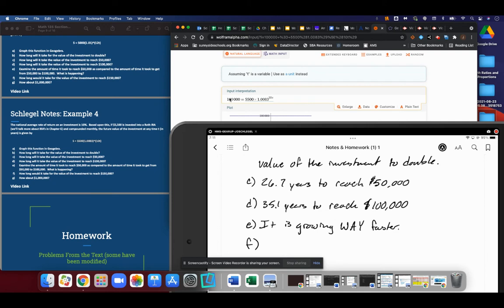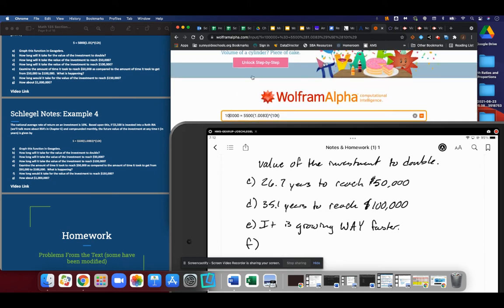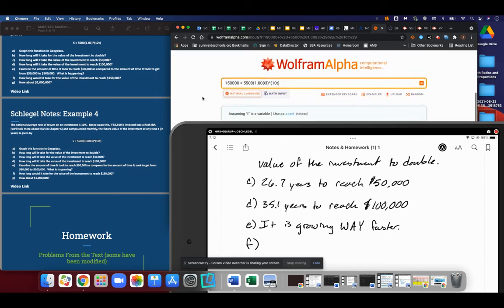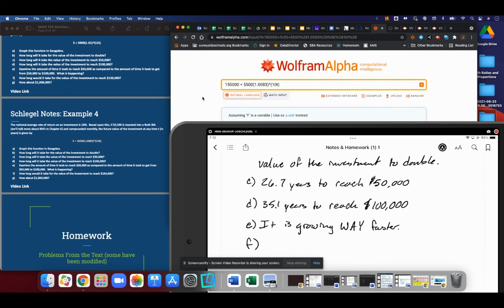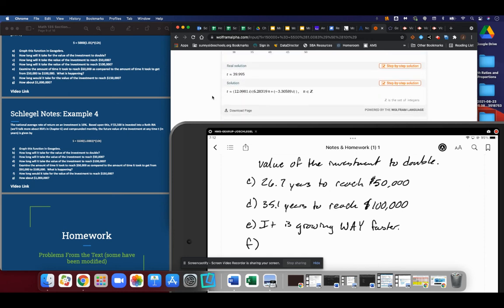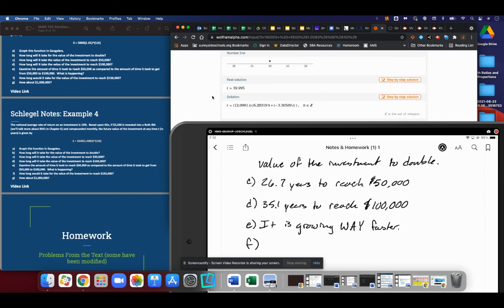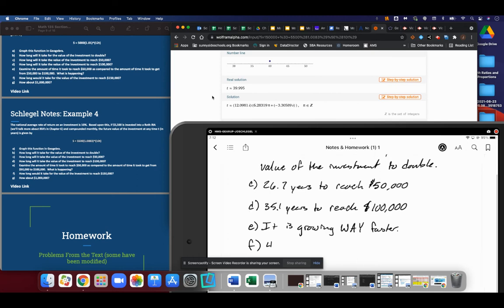If we just left it alone for an extended period of time and tried to let it go to 150,000 bucks, let's see how long that takes. The 39.99, so 40 years. So in 40 years, to reach $150,000.